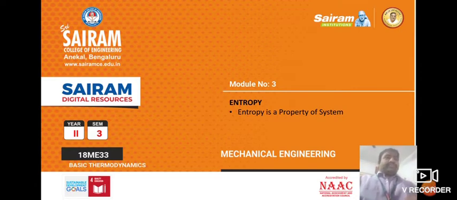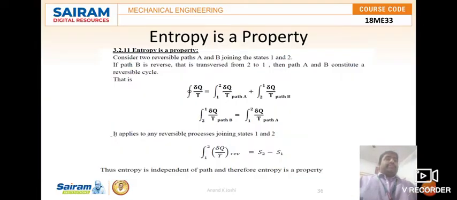So entropy is a property of system. How is it a property of system? Because on a PV diagram or TS diagram, we observe that anywhere on this point you can define the entropy value. Okay, so we are going to discuss that now.